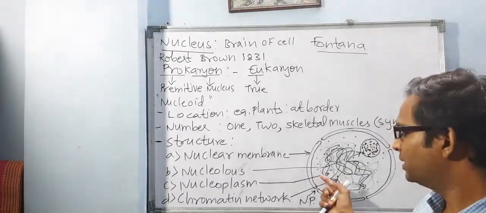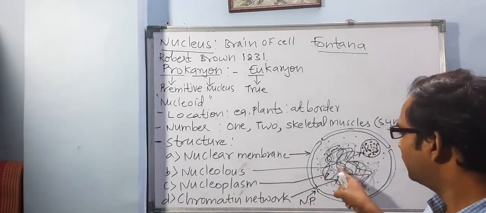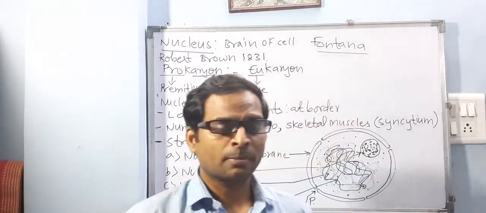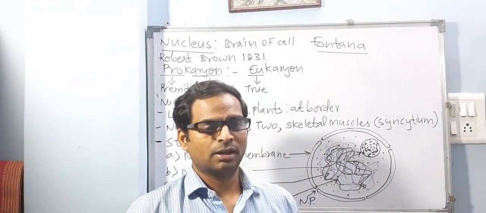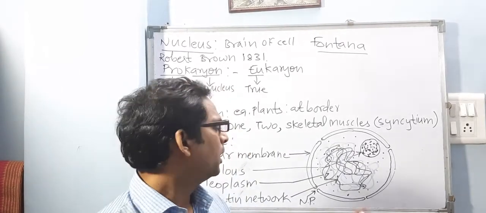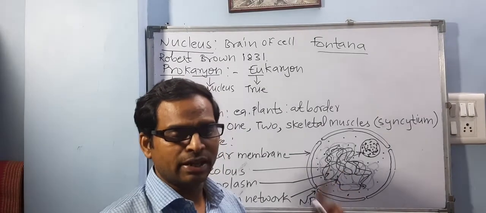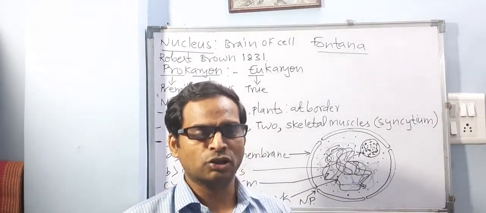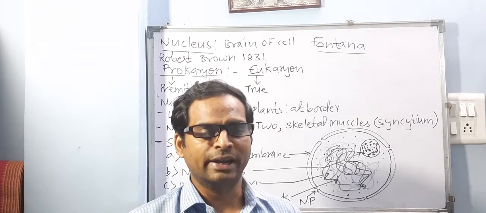What is there inside the nucleoplasm? Chromatin network is there, nucleolus is there. Along with that, it also has some enzymes, chemical substances, catalysts, which help in replication of this DNA. Replication is to produce multiple copies. So it helps in production of more copies of DNA.